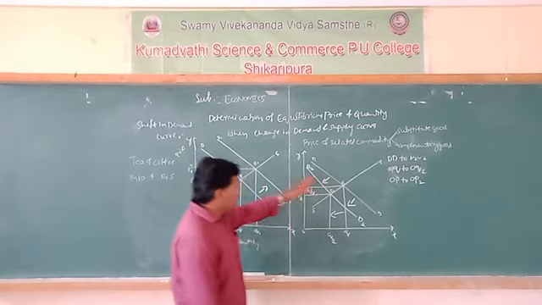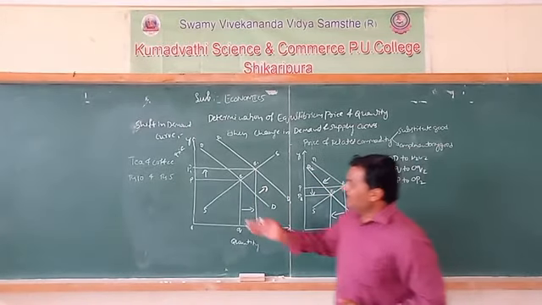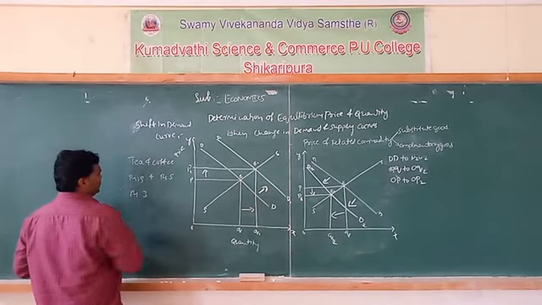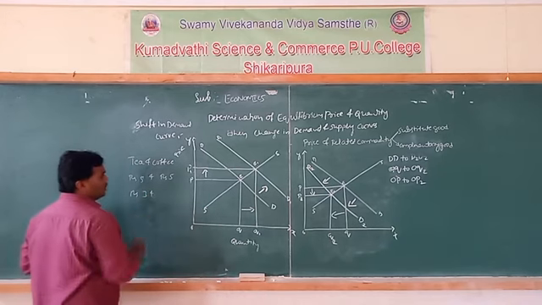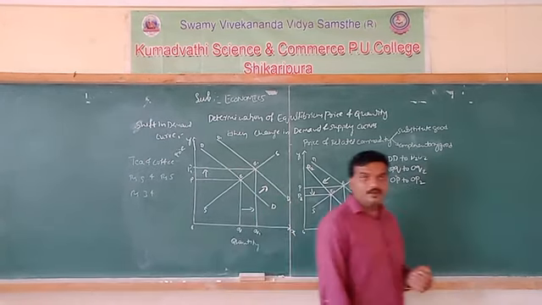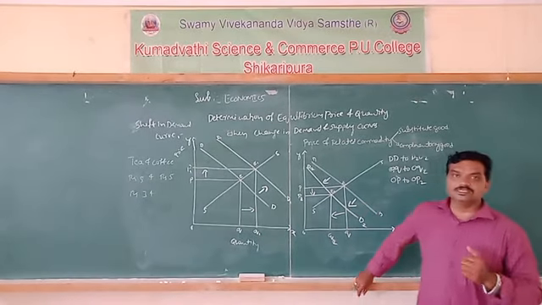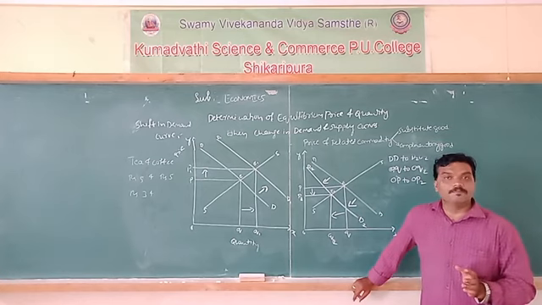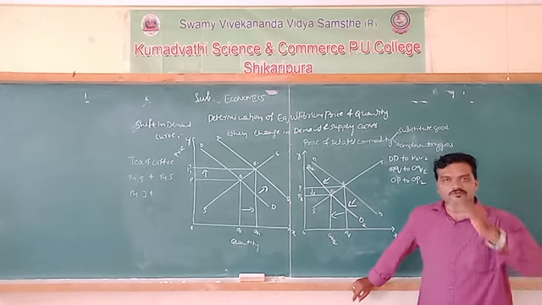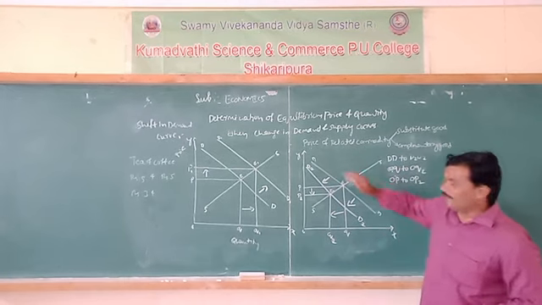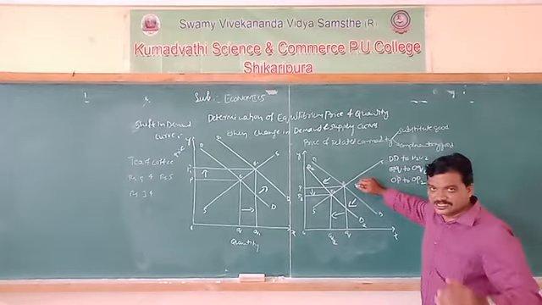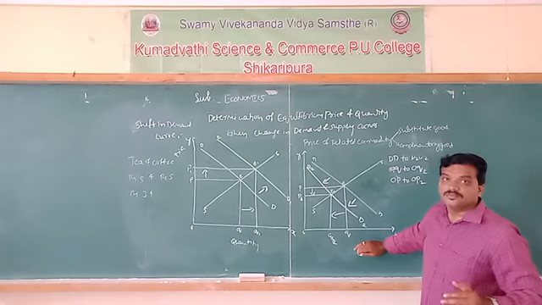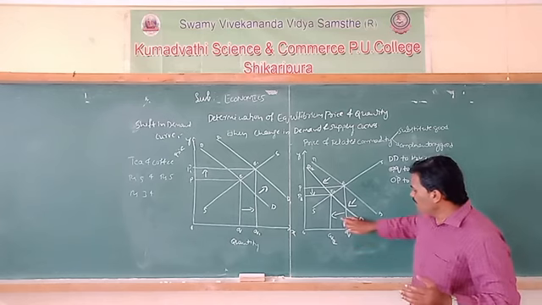That is one situation. In another situation, if the price of tea decreased to ₹3, what happened? The demand for tea increases. At the same time, without changing the price, the demand for coffee may decrease. This is happening in this diagram. See, if the price of tea decreases, the demand for coffee may decrease.